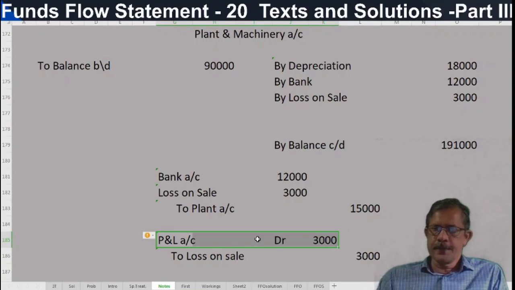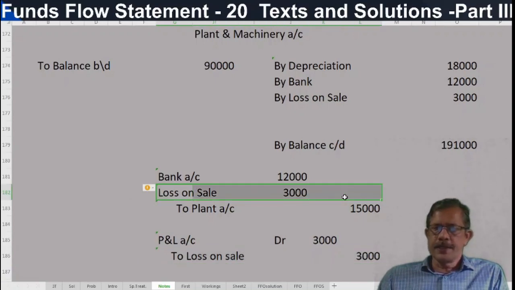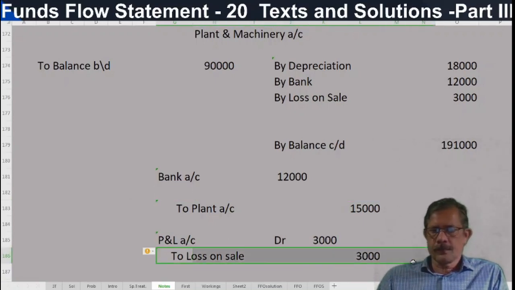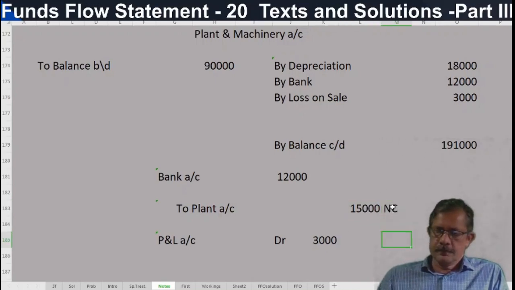In the earlier case, it has been transferred to profit on revaluation of land, and the profit on sale of land has been credited to capital reserve account. Okay. So here profit and loss account debtor 3,000 to loss on sale 3,000. This loss on sale is cancelled. The net entry comes: plant account 15,000 is included in the plant account. This is non-current. This profit and loss account item is also non-current. To the extent of 3,000 rupees, both are non-current.